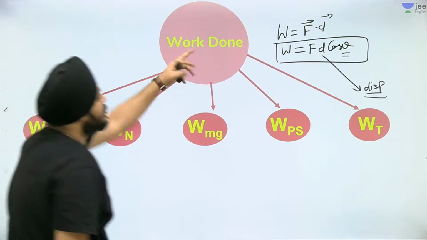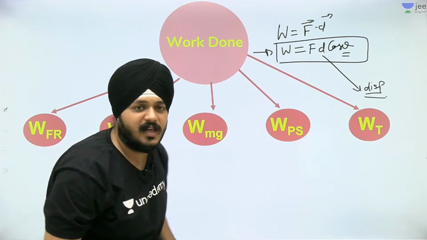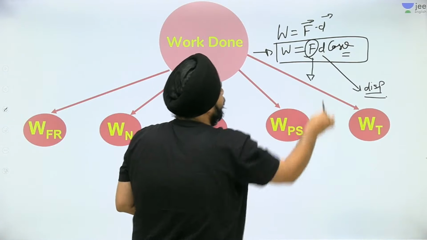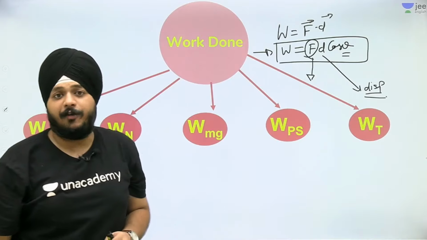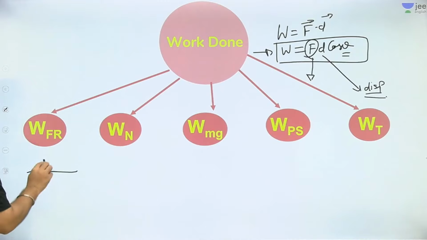Okay guys, so this is the basic formula of the work done. Now this force will change depending on which type of force is doing the work. If the work is done by friction, let us take a fair example. This is a block moving with velocity v.